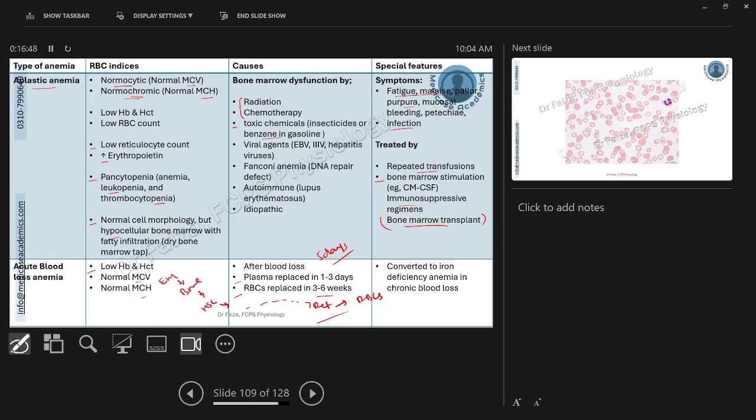And if this acute blood loss continues for a prolonged period of time, for example, in case of heavy menstruation or blood loss from the GIT in case of a carcinoma, that can convert into either iron deficiency anemia or chronic blood loss anemia as well.